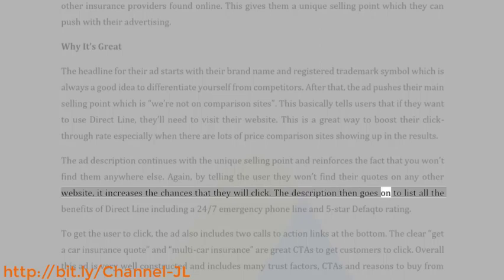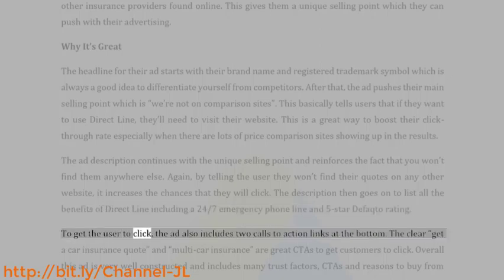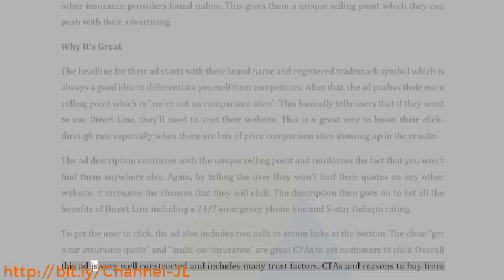The description then goes on to list all the benefits of Direct Line, including a 24/7 emergency phone line and 5-star Defaqto rating. To get the user to click, the ad also includes 2 calls to action links at the bottom. The clear get a car insurance quote and multi-car insurance are great CTAs to get customers to click. Overall, this ad is very well constructed and includes many trust factors, CTAs, and reasons to buy from them. 5. Apple, always promote yourself.